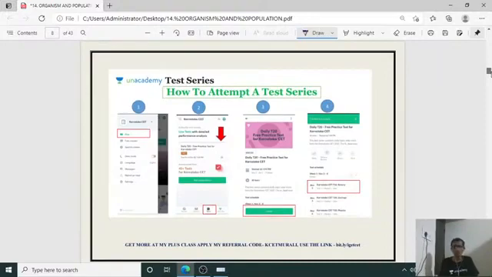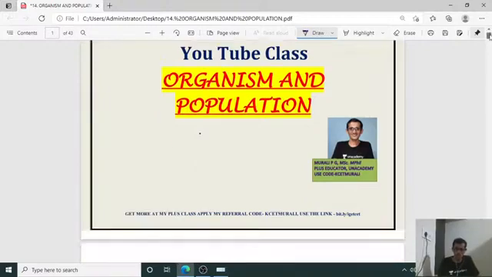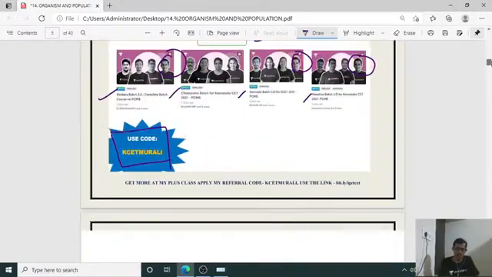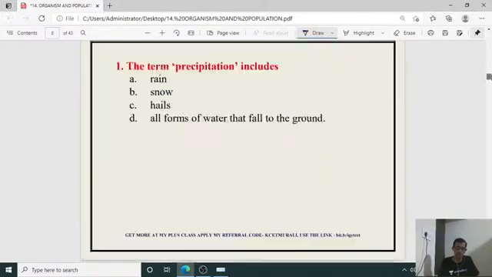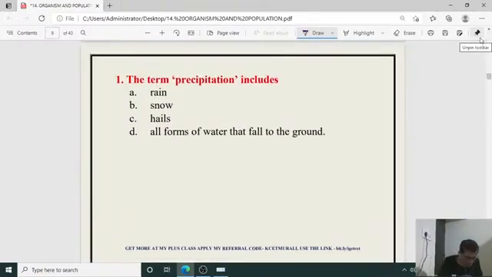So by this introduction, I am going to enter into our organism and population MCQ. In this set of MCQ, we are going to discuss the questions with answers and concepts. In this paper I added about 27 questions. So let us begin the study with respect to the questions.